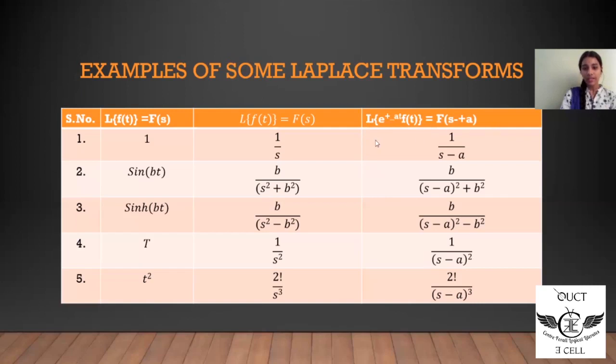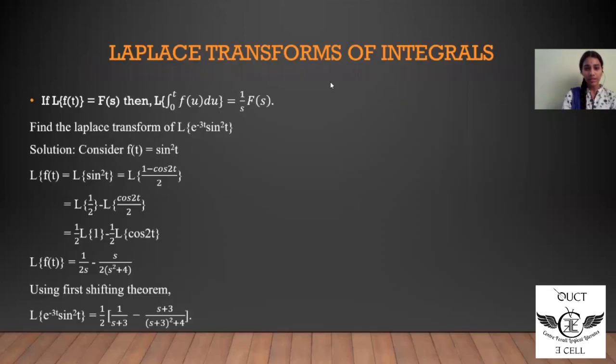As we can see in this equation, Laplace of e to the power of plus or minus at f of t is equal to f of s minus or plus a. That is, when we multiply e to the power of plus at, we write f of s minus a, that is substituting s minus a in place of s. And when we multiply e to the power of minus at to the given function, we substitute f of s plus a in place of s. These are some of the examples of the Laplace transforms.